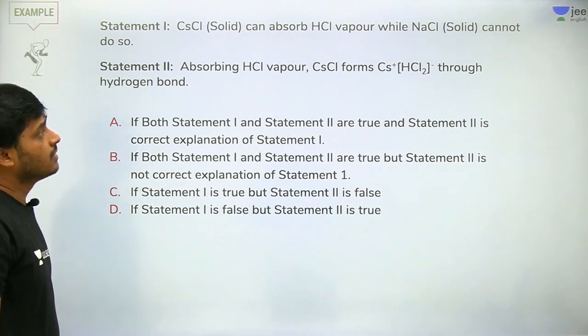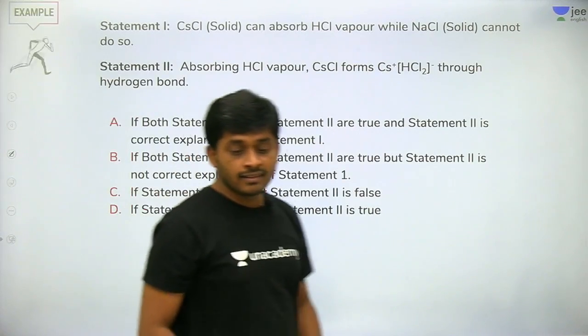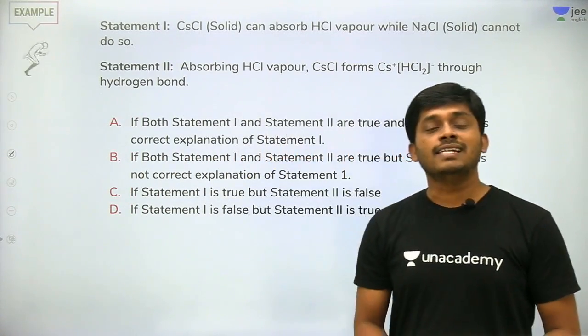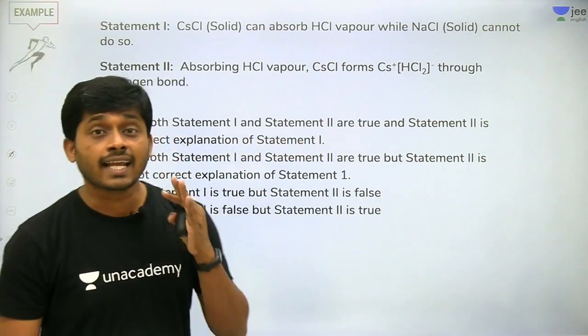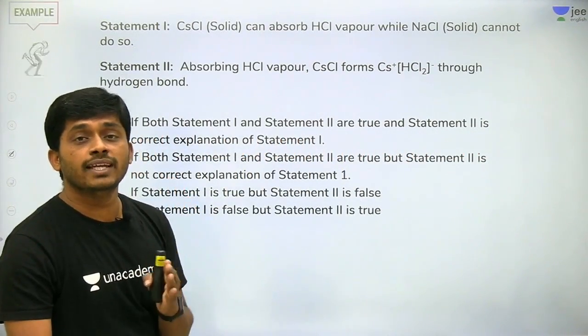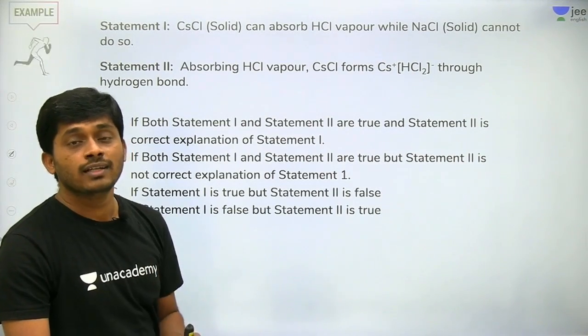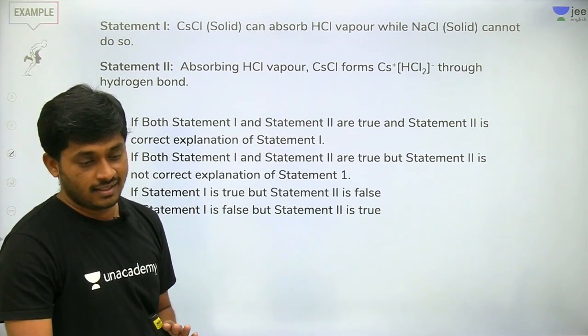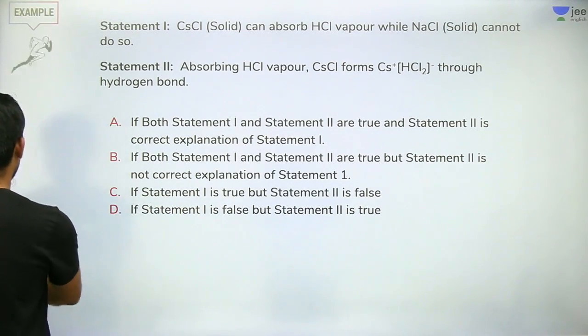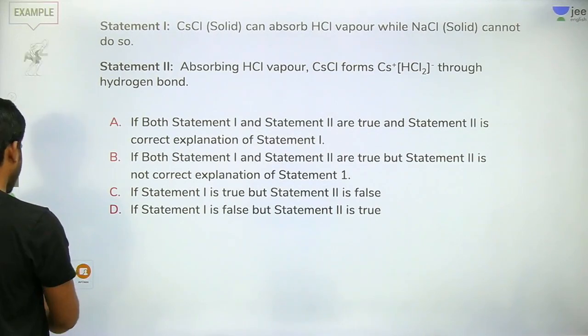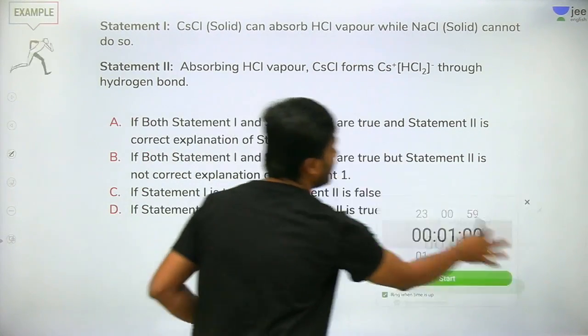Last question. See, assertion reasoning. In assertion reasoning, the possibility of students doing it wrong is more. So let us see this. How many of you will get this question correct? I'm starting the timer.